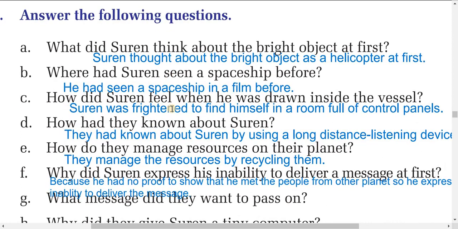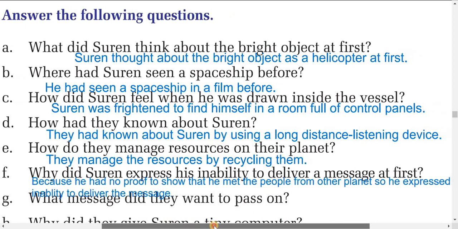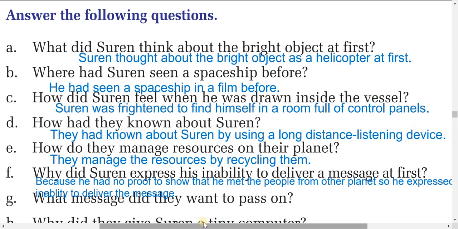Now see, how did Suren feel when he was drawn inside the vessel? Suren was frightened. He was frightened to find himself in a room full of control panels. So when he was drawn into this vessel, he found himself in a room full of control panels. Now D. How had they known about Suren? They had known about Suren by using a long distance listening device.